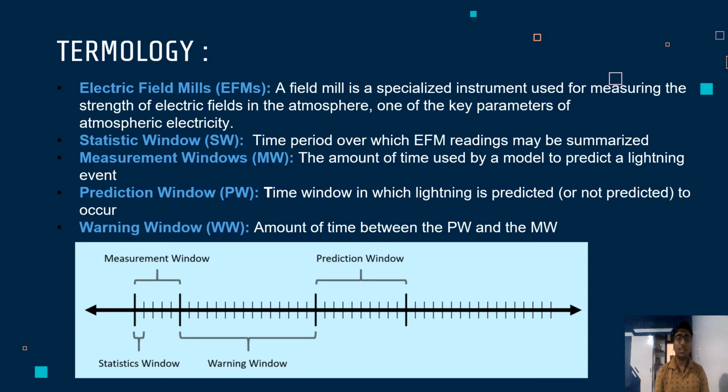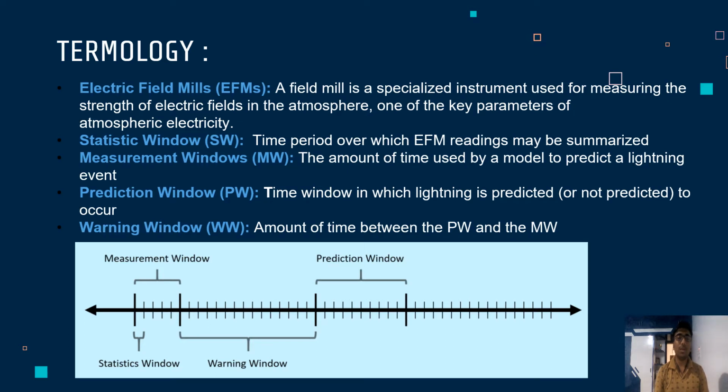The second term is statistic window. This is basically a time period over which EFM readings may be summarized. The next one is measurement window, MW, the amount of time used by a model to predict a lightning event. The third one is prediction window, PW, the time window in which lightning is predicted.